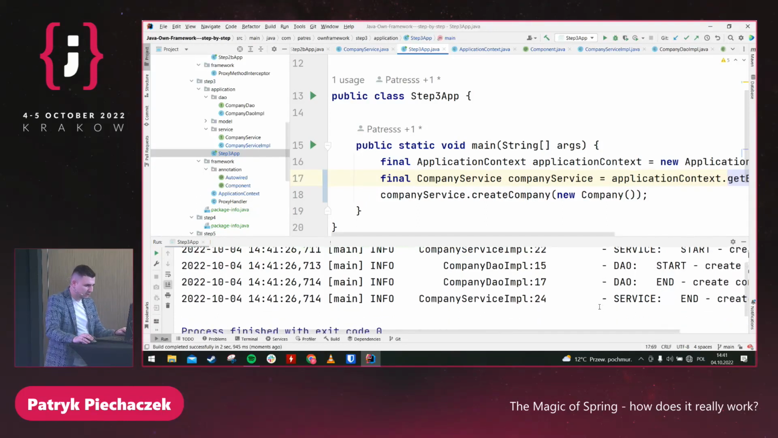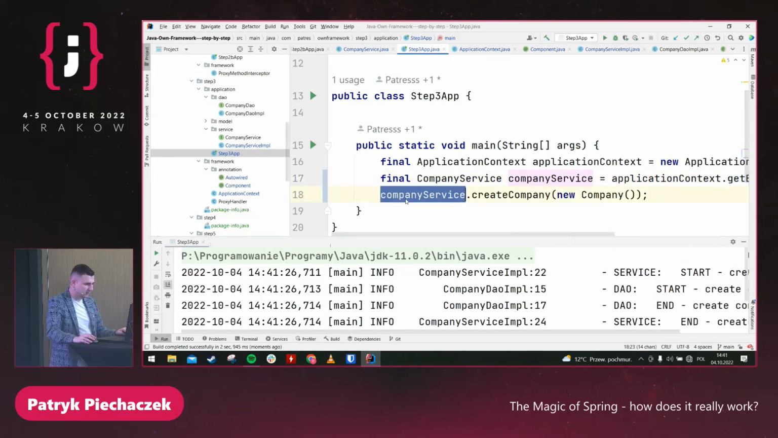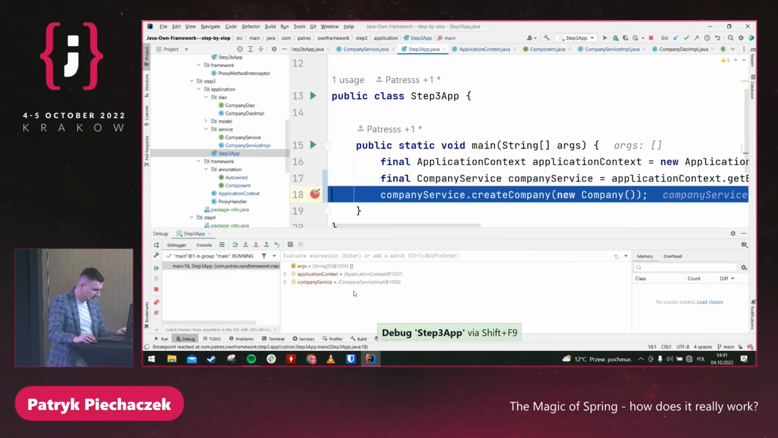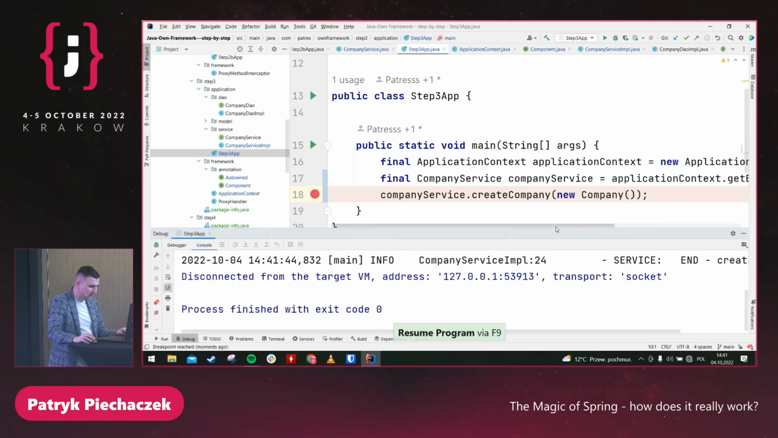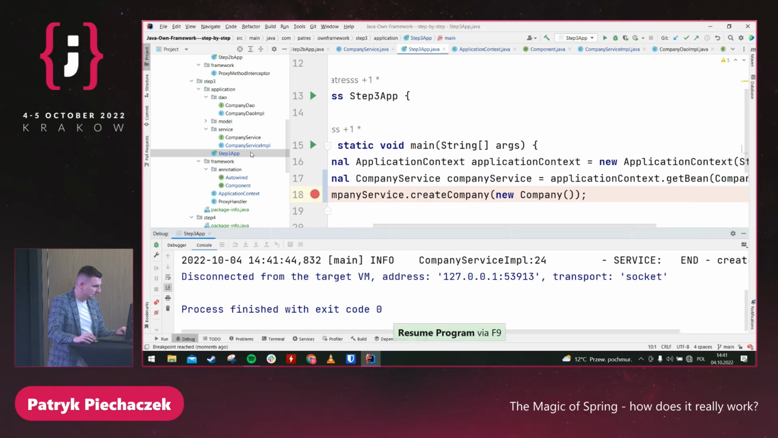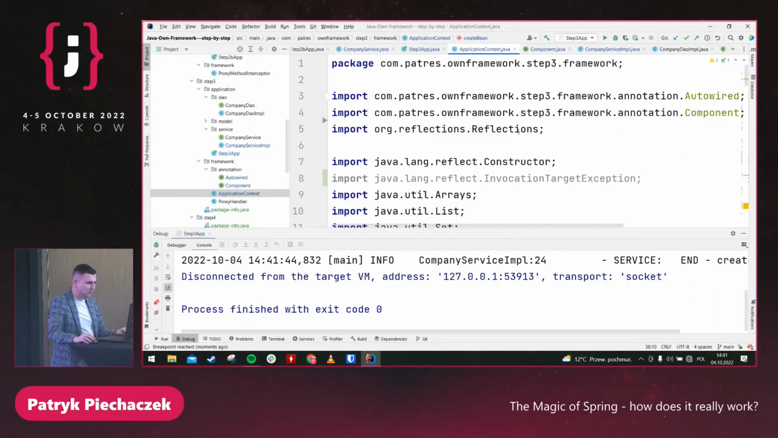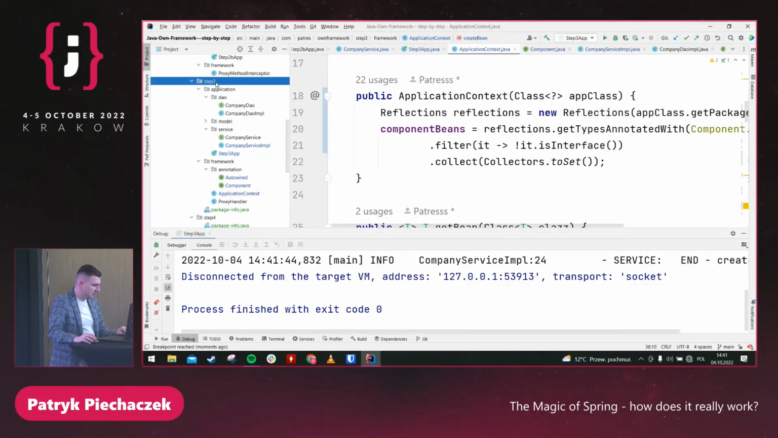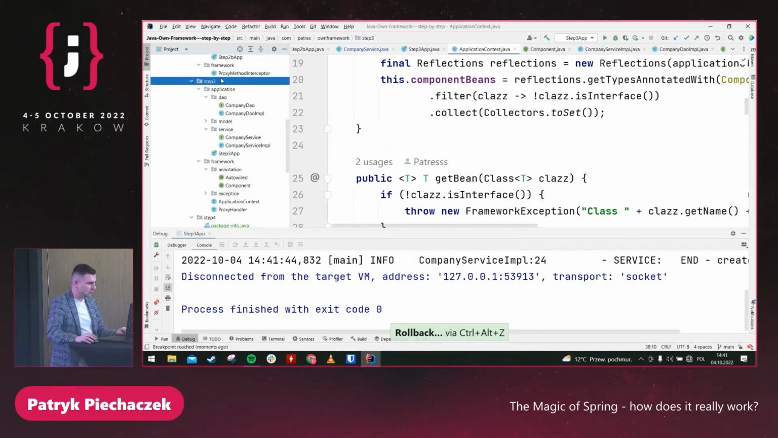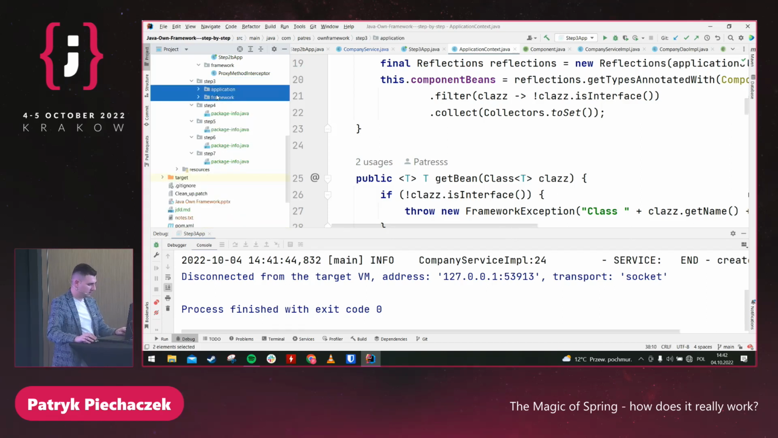Yes, and as you can see, we just created a proxy. Maybe I can run it using debug. Yeah, and there is company service. And yeah, here we have application context, but I think that I missed something. But let me just check. Okay, here we have everything. So let me just go to the next step and review it with some validations.